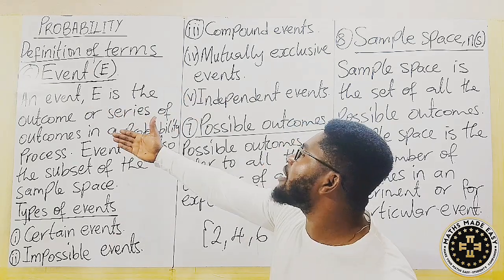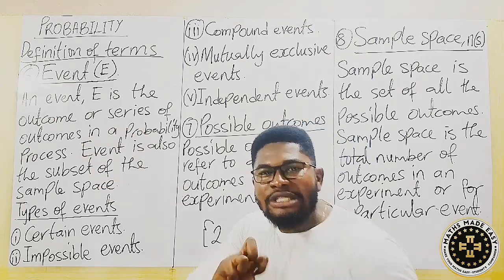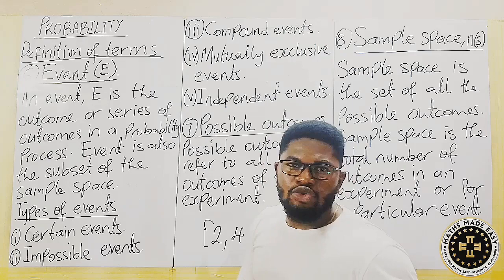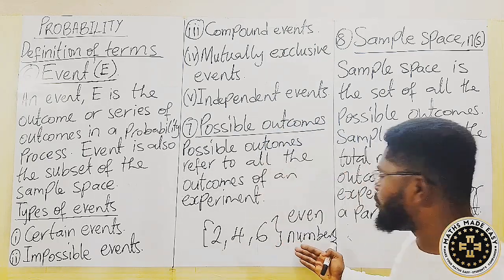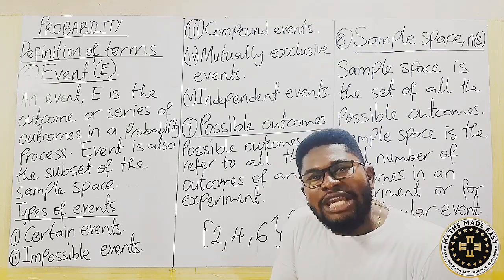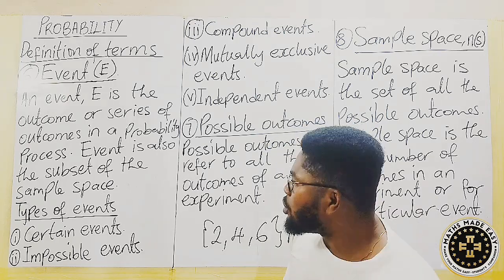Event is the outcome or series of outcomes in the probability process. So whatever outcome, whatever final conclusion, or whatever answer you are getting, or whatever comes out from your process or your experiment is what we call the event. So the event actually has something to do with the outcome. Good, let's go on to the next one.